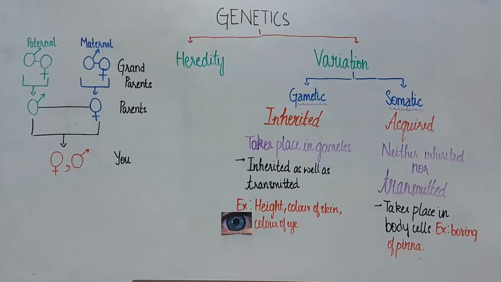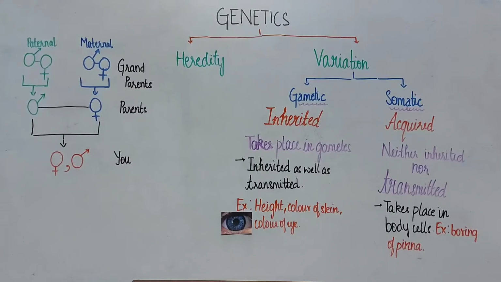That means it takes place in sexual reproduction during fusion of gametes. This variation is inherited as well as transmitted. That is, it is inherited and transmitted from your ancestors or your grandparents and parents to the next generation. For example, height, color of skin, and color of eye.